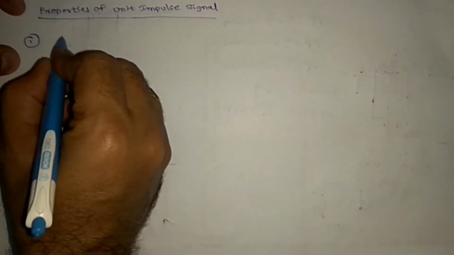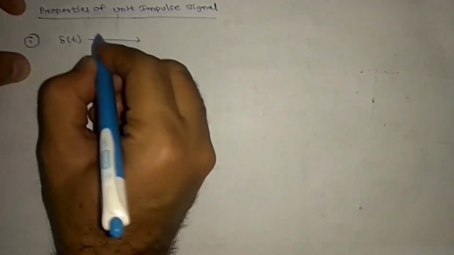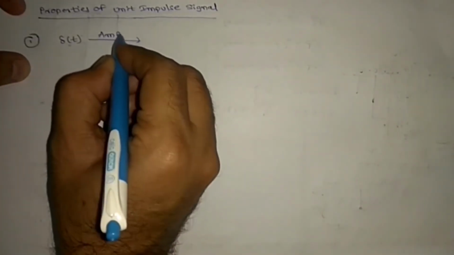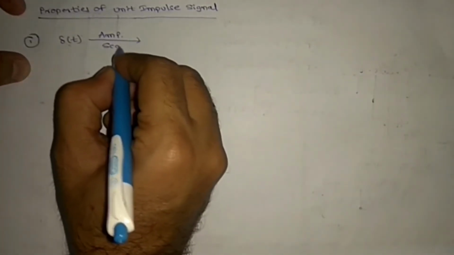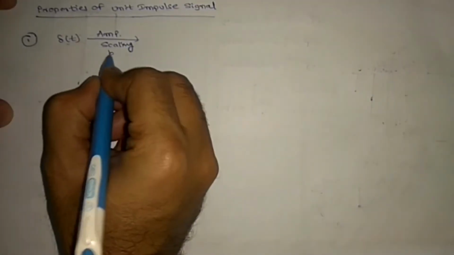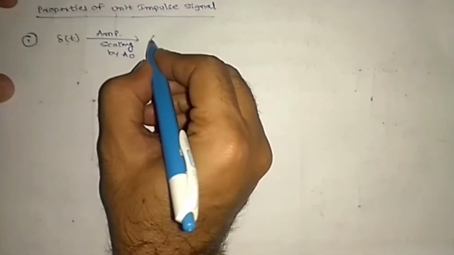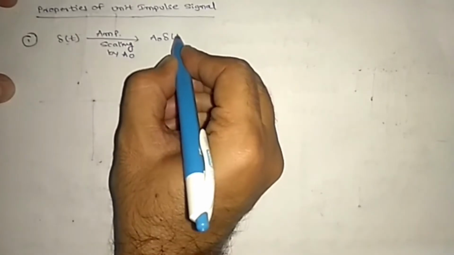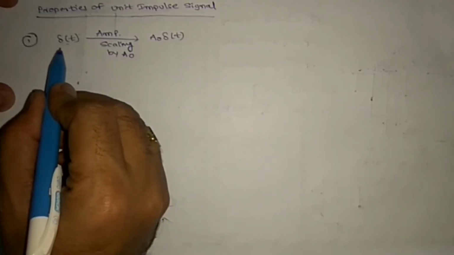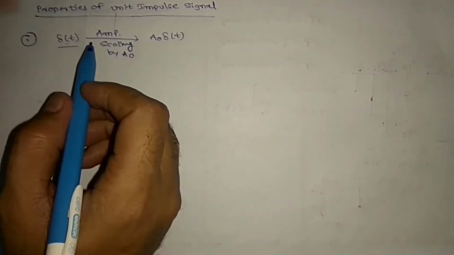suppose del of t impulse signal, if you perform amplitude scaling by a naught, then this will be a naught del of t. So let us see the difference, what changes are going to happen. We will always represent del of t with two equations.